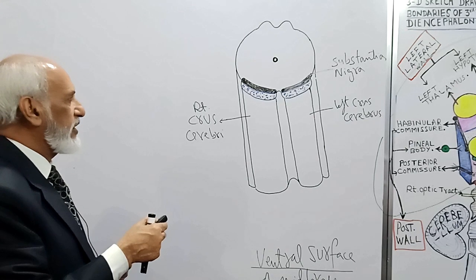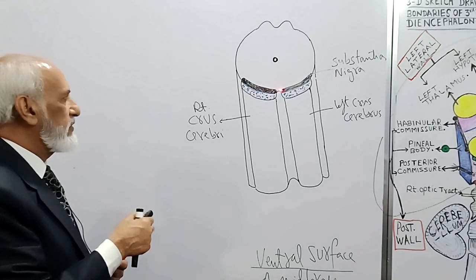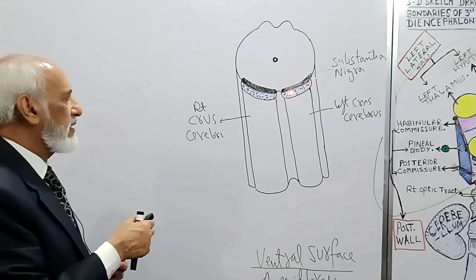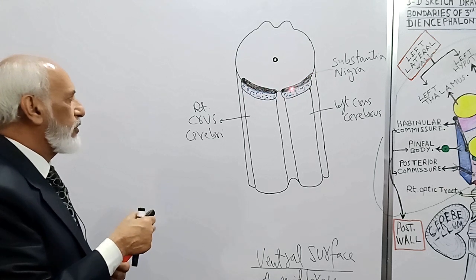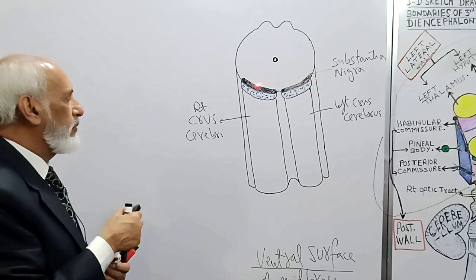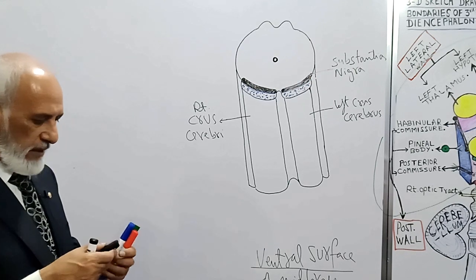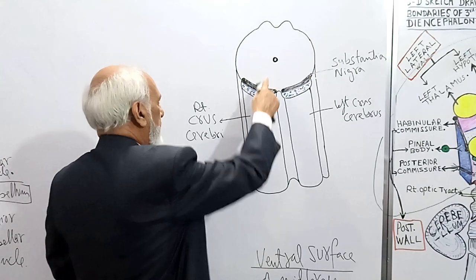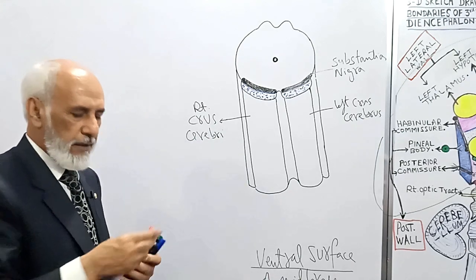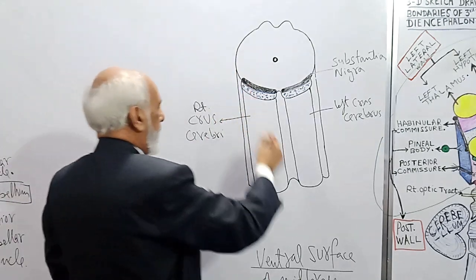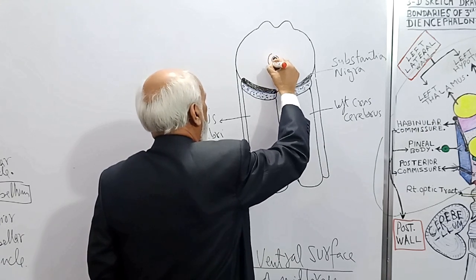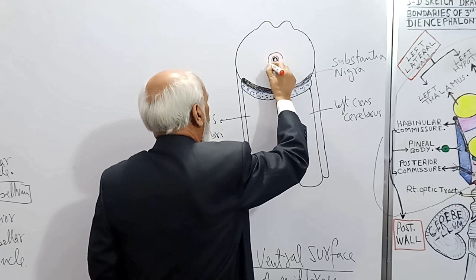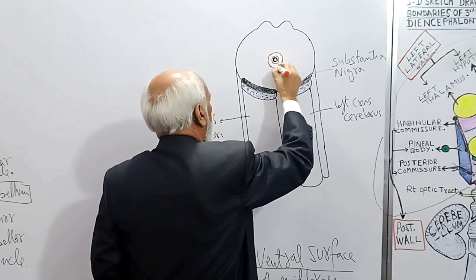So if you cut a section of the midbrain, you can see these dark parts of the midbrain which appear even with the naked eye without staining. These two parts are known as the substantia nigra. Then in the center, I told you the midbrain is traversed by the cerebral aqueduct, and around this cerebral aqueduct there is a layer of gray matter known as the central gray matter.